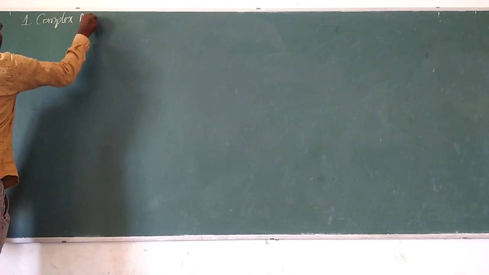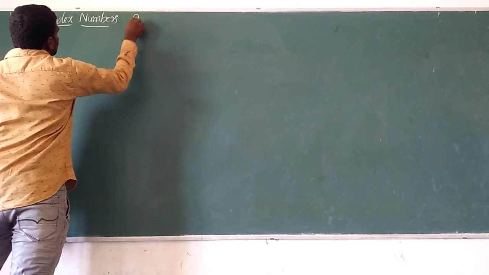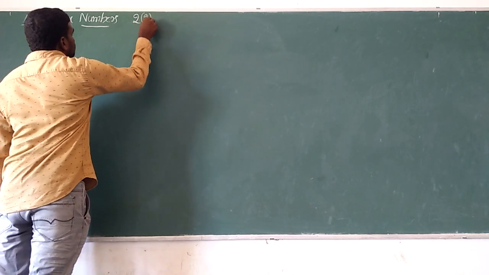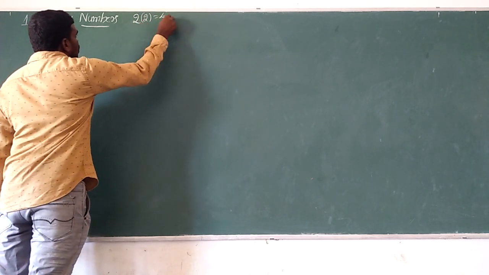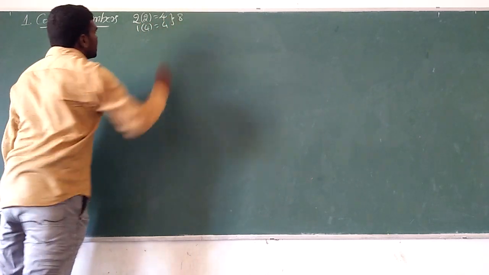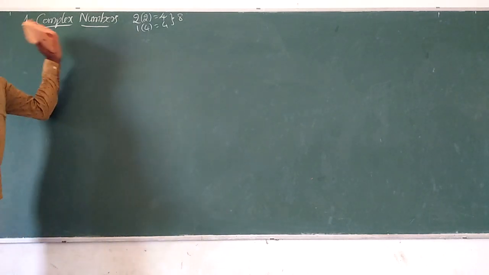Weightage of this chapter: from this chapter, two very short questions of 2 marks each, and one 4 marks question. So completely we will get 8 marks for this chapter out of 75 marks. Okay, what is a complex number?